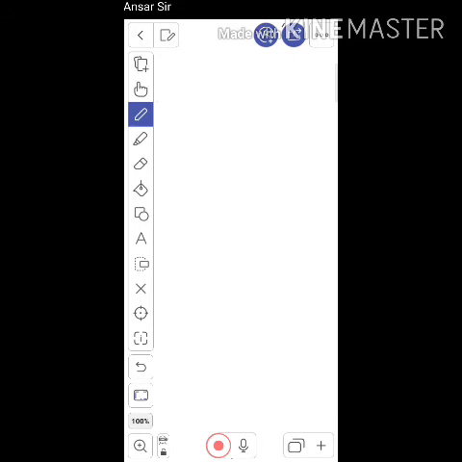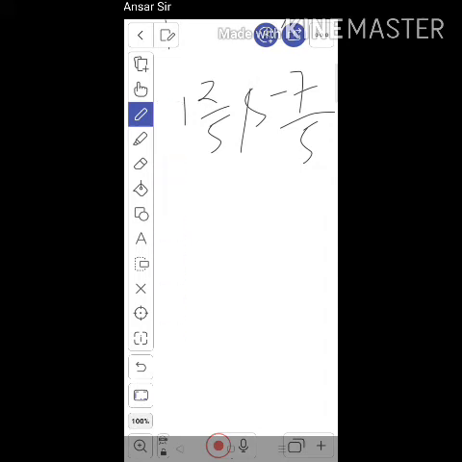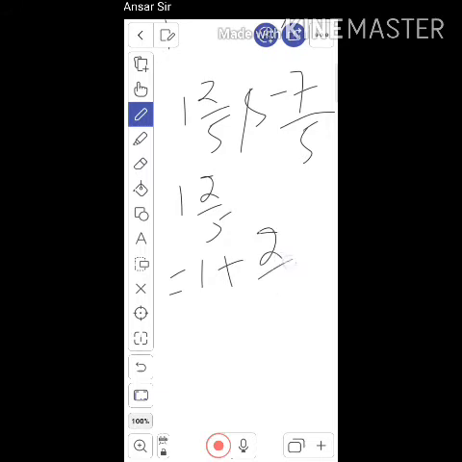Another topic, that is representation of rational numbers on the number line. Let's suppose two numbers I have taken, 1 2 by 5 and -7 by 5, to be represented on the number line. Okay, so how to represent these numbers on the number line? Now see, the first number is 1 2 by 5. It is a mixed fraction, so 1 2 by 5 can be written as 1 plus 2 by 5.